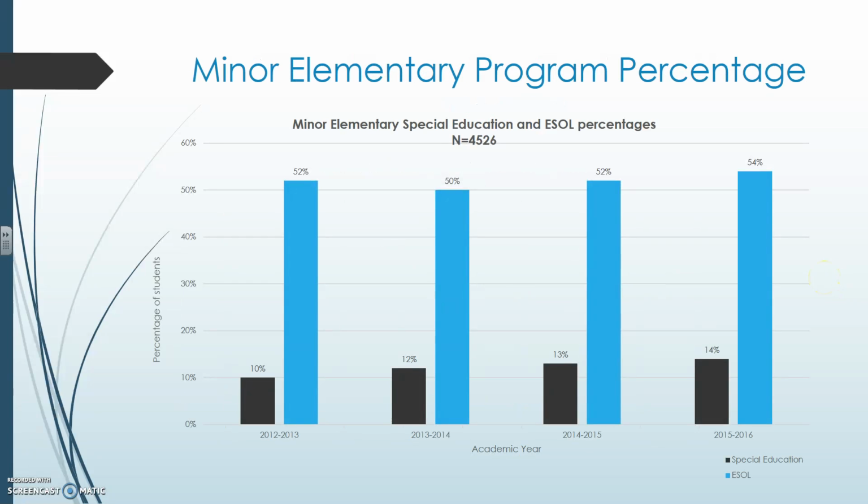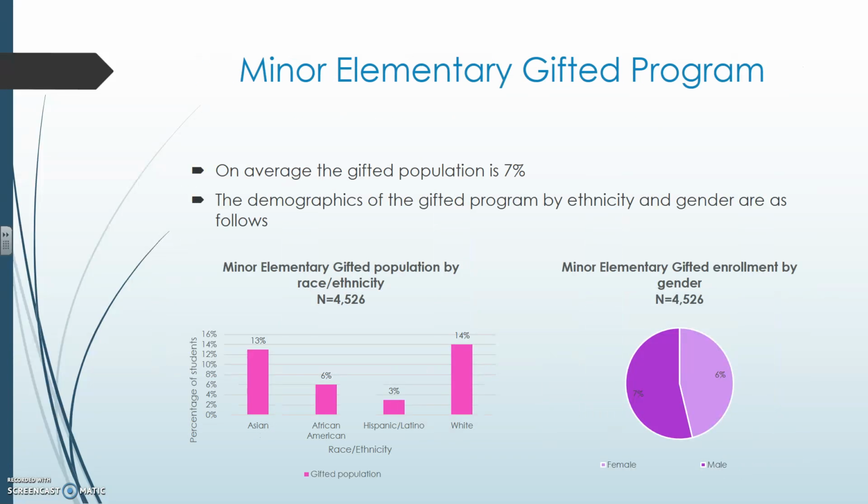Here's a chart of the program percentage for special education and ESOL for our school. In the 12-13 academic year, we had about 10% of the population in the special education program, but it has gone up by 4% in the 15-16 academic year. We also have a 54% ESOL percentage of students for the 15-16 academic year.